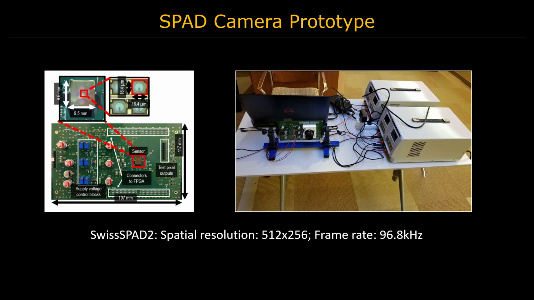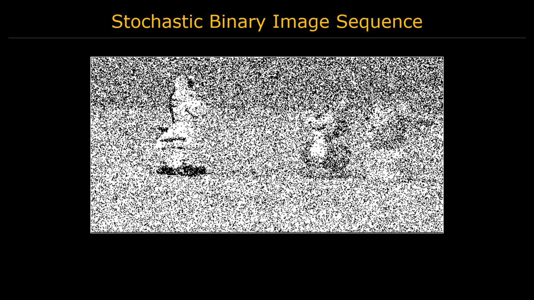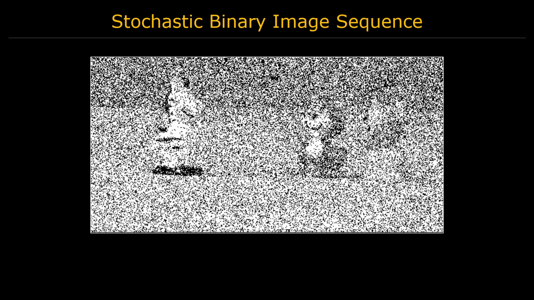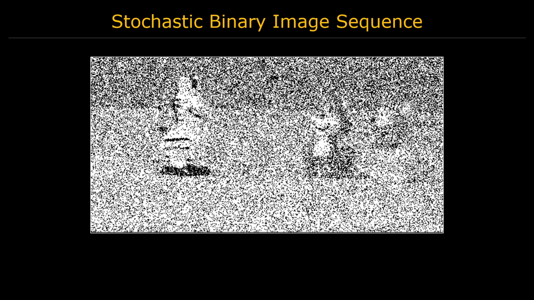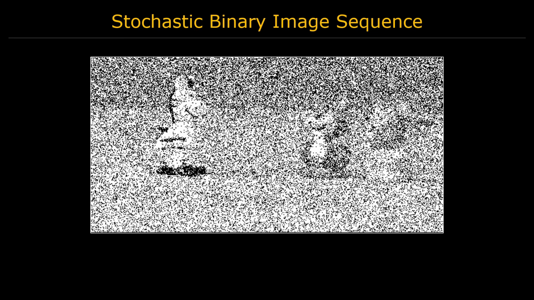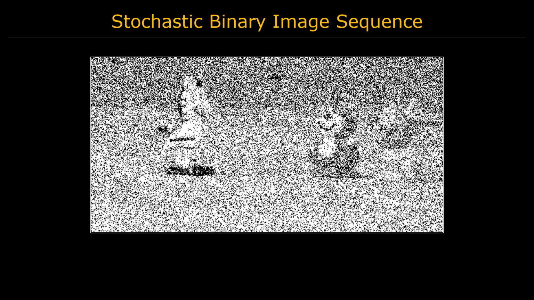Next, we show some results generated using a recently developed SPAD array, which captures binary images at close to 100,000 frames per second. Here is an example binary image sequence captured by a handheld SPAD camera. Each individual image is quantized to 1 bit and extremely noisy due to the randomness in photon arrivals.